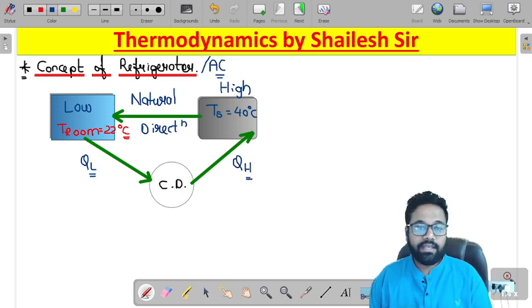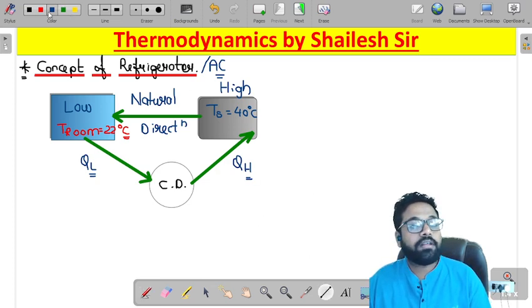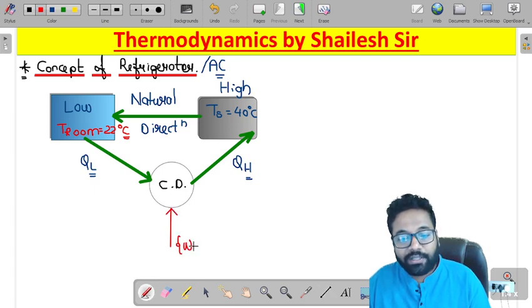So this is the way your refrigerator or air conditioner works. And the most important point is that this is possible only and only when the work input is provided. Otherwise it will be a violation of the Clausius statement.